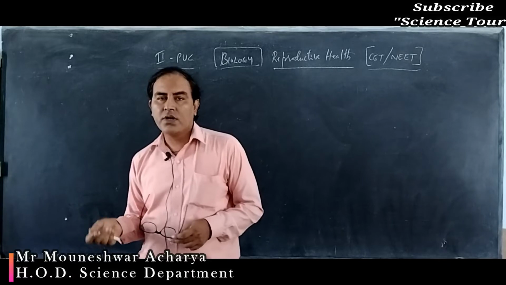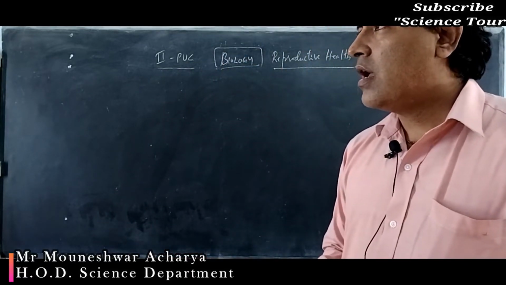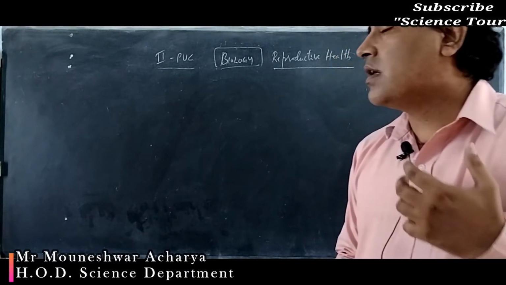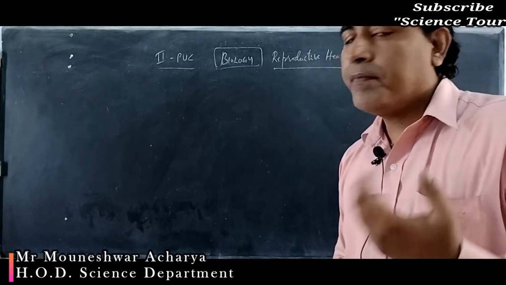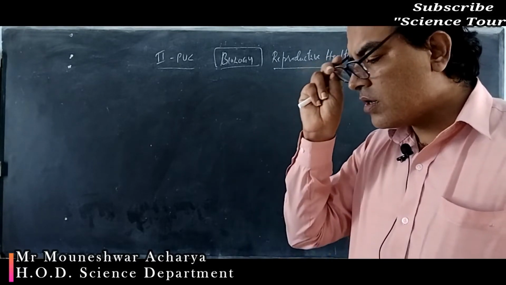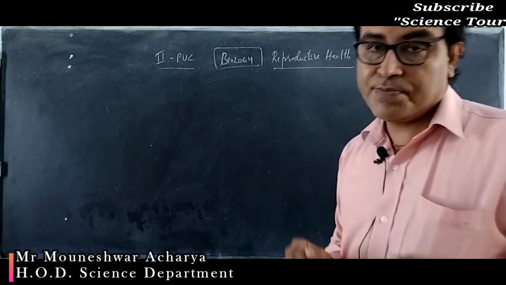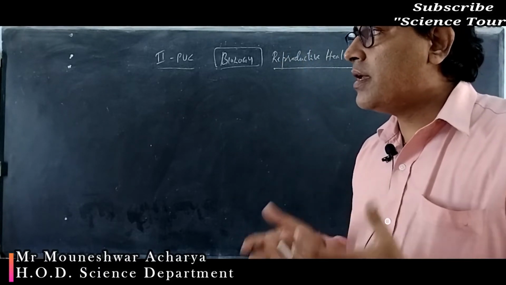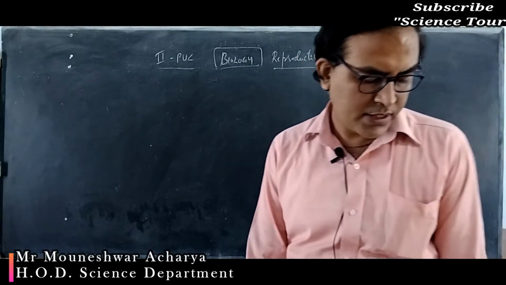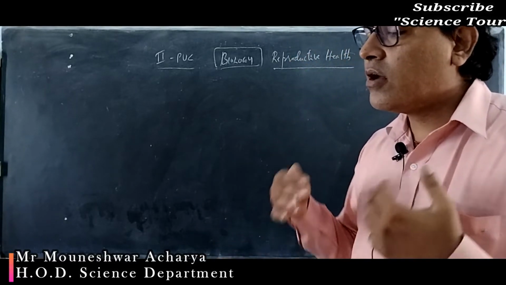The ova or eggs which are collected from the female donors, or maybe from the wife, and similarly the sperms, the male gametes, which are collected from the male donors, or maybe from the husband, are made to fuse in the laboratory, which has conditions similar to those of the body.